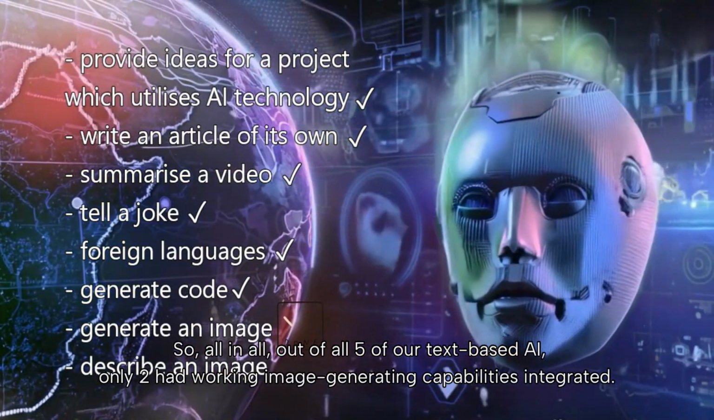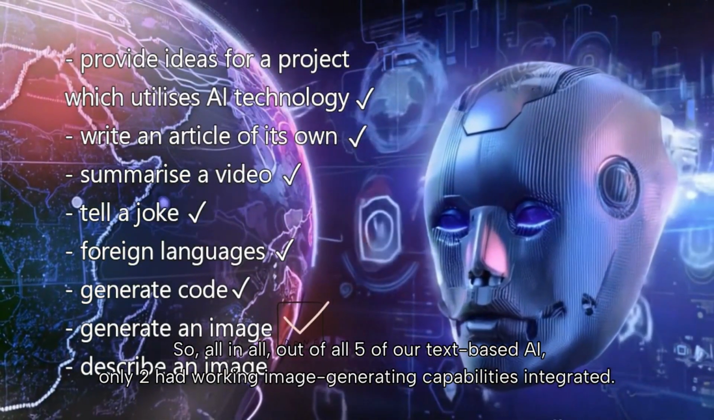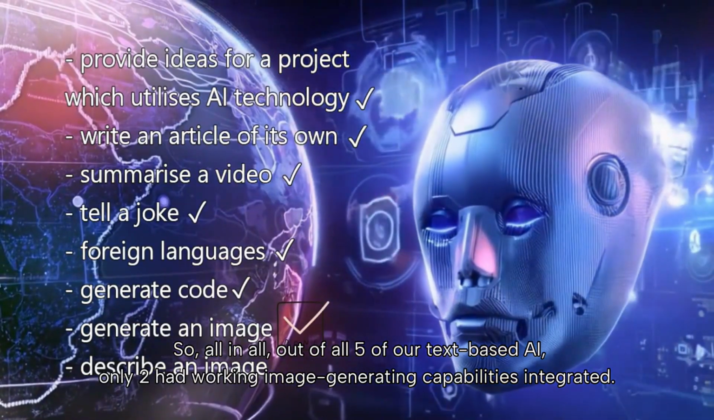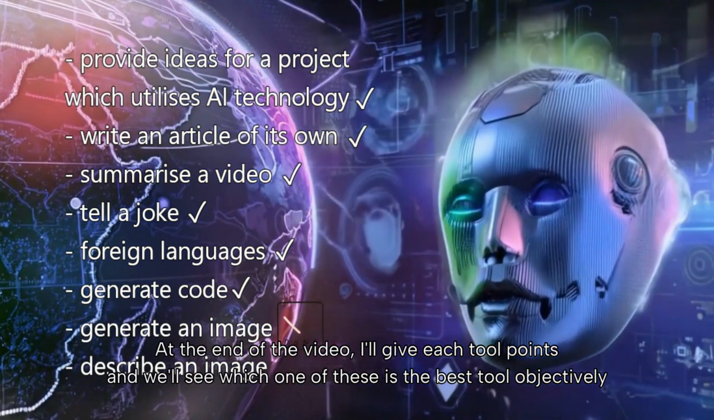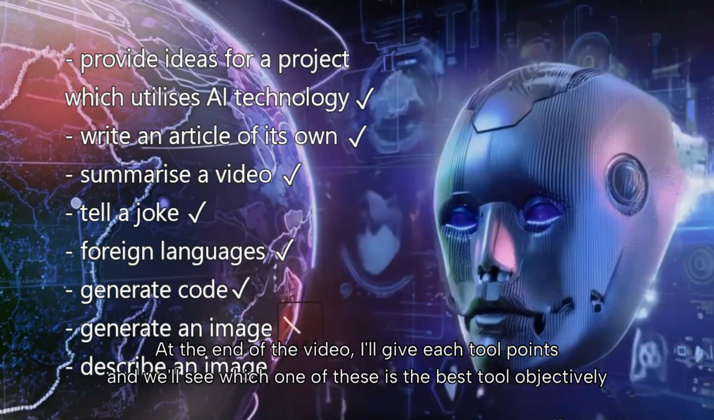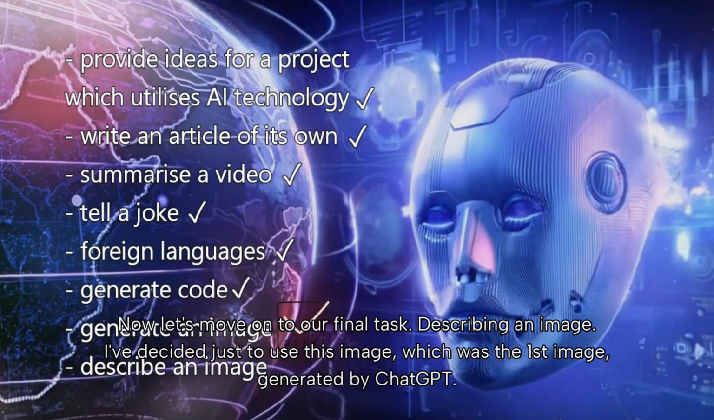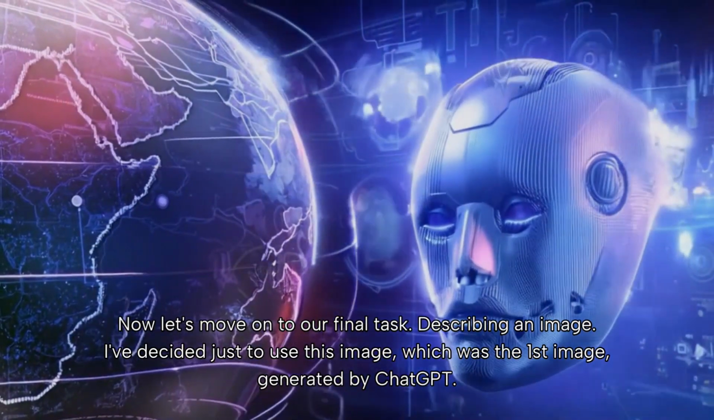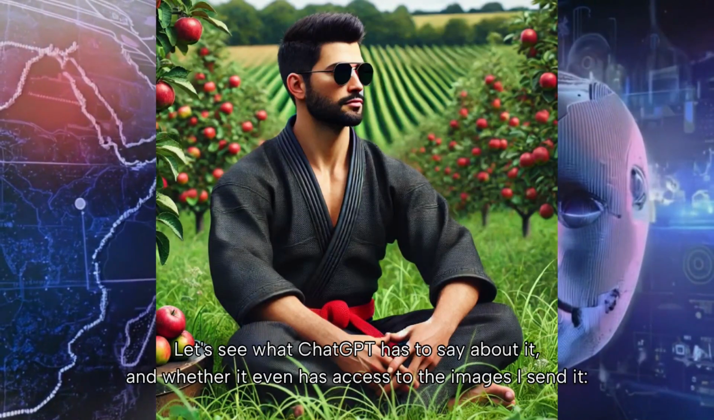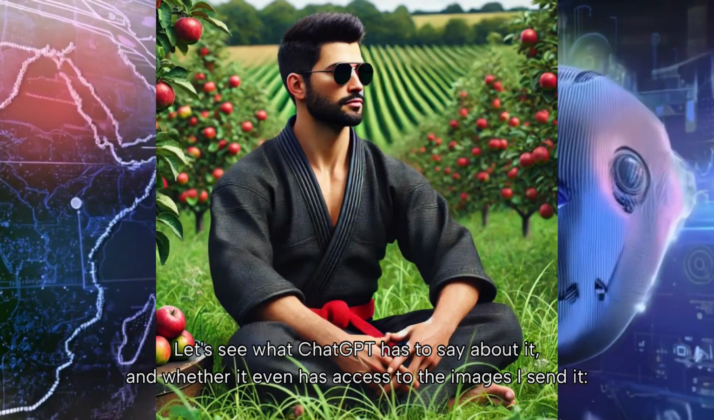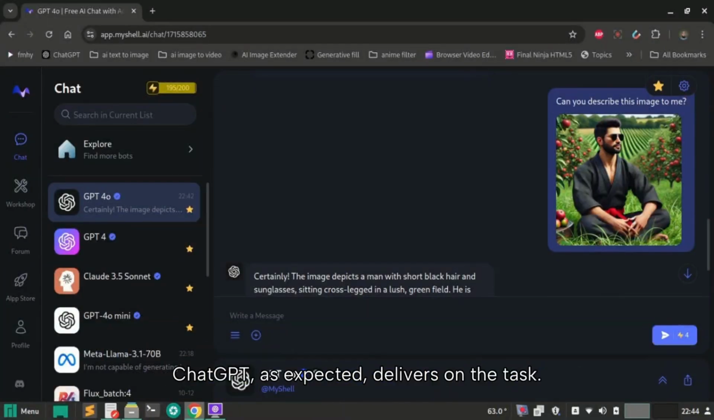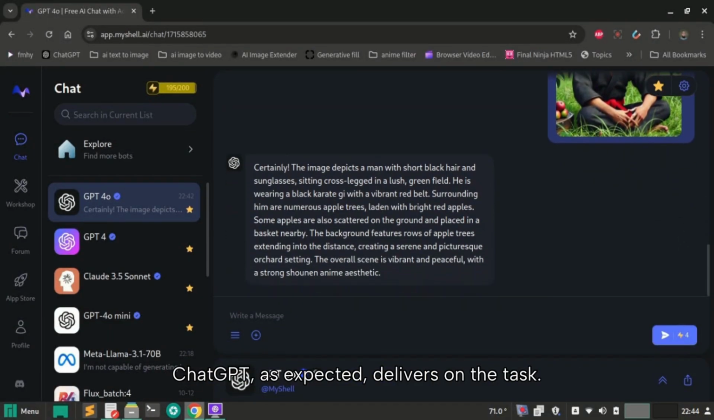So, all in all, out of all 5 of our text based AIs, only 2 had working image generating capabilities integrated. At the end of the video, I'll give each tool points and we'll see which one of these is the best tool objectively. Now, let's move on to our final task, describing an image. I've decided to just use this image, which was the first image generated by ChatGPT. Let's see what ChatGPT has to say about it and whether it even has access to the images I sent to it. ChatGPT, as expected, delivers on the task.